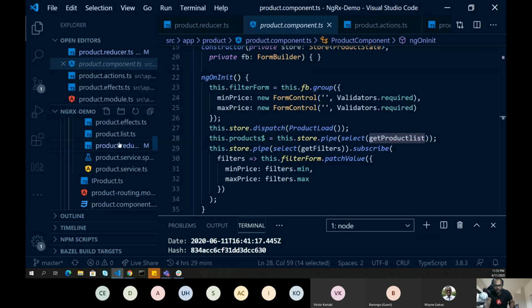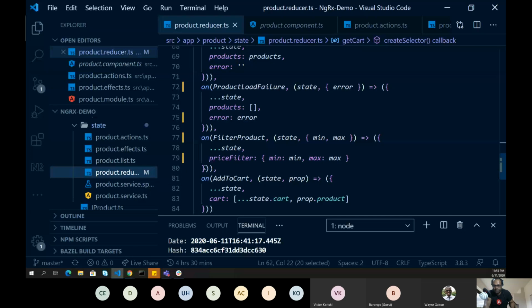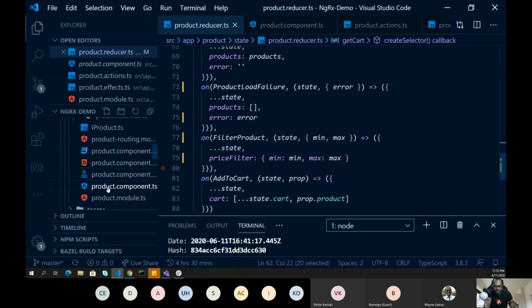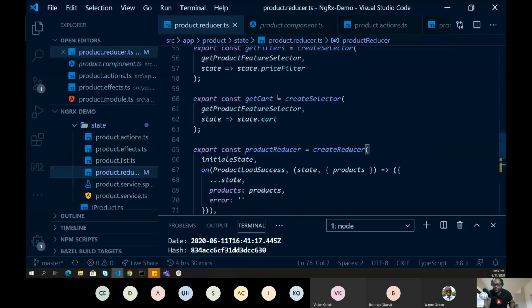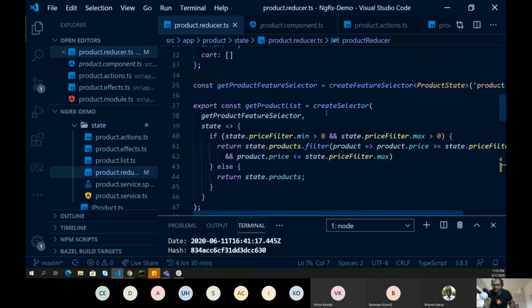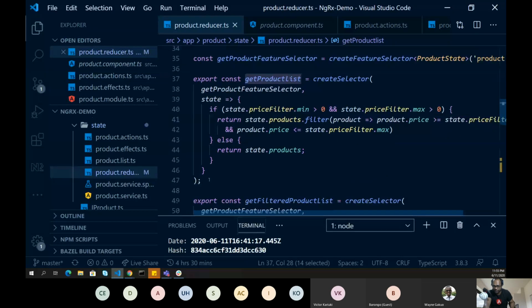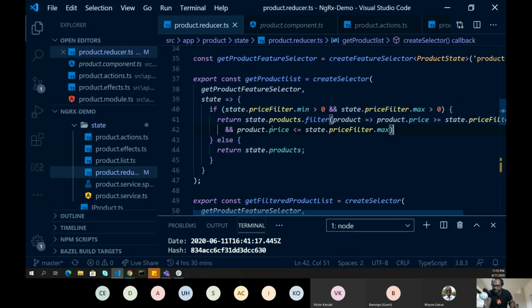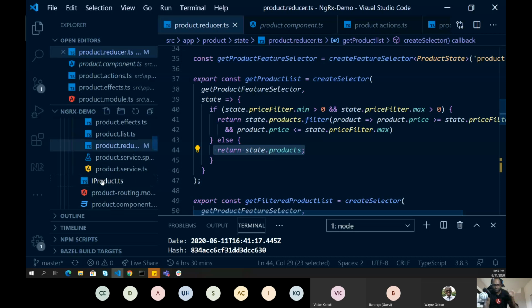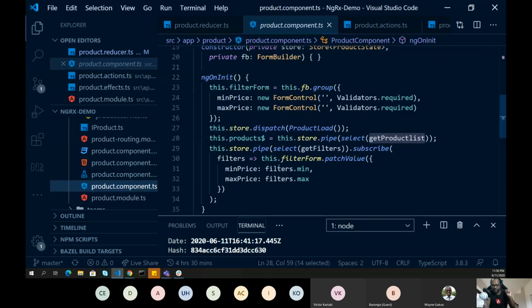Go to the store and select a selector called get product list. If I go again to my code, which is the reducer, let's see which one this is, get product list. If I go to this reducer and see a selector called get products, it means this selector will be used. It will check if filters are available, go ahead and apply these filters and return the filtered products. Otherwise, return all the products. So this is what your component is responsible to do.